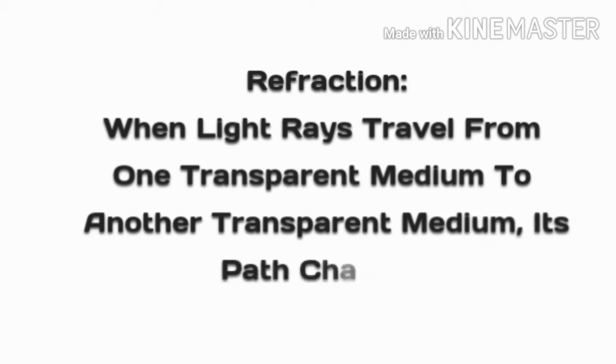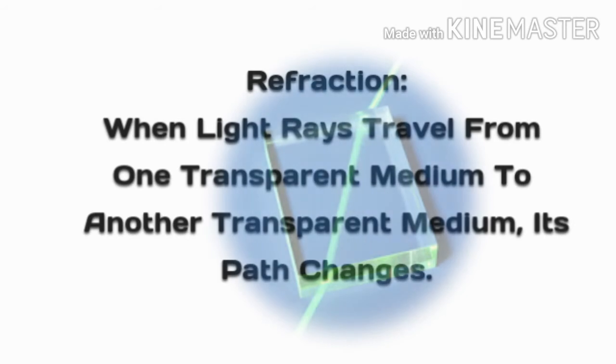This phenomenon is termed the refraction of light. Whenever light moves from one transparent medium to another, its path undergoes a slight variation, or a bending of its path happens. That is defined as the refraction of light.